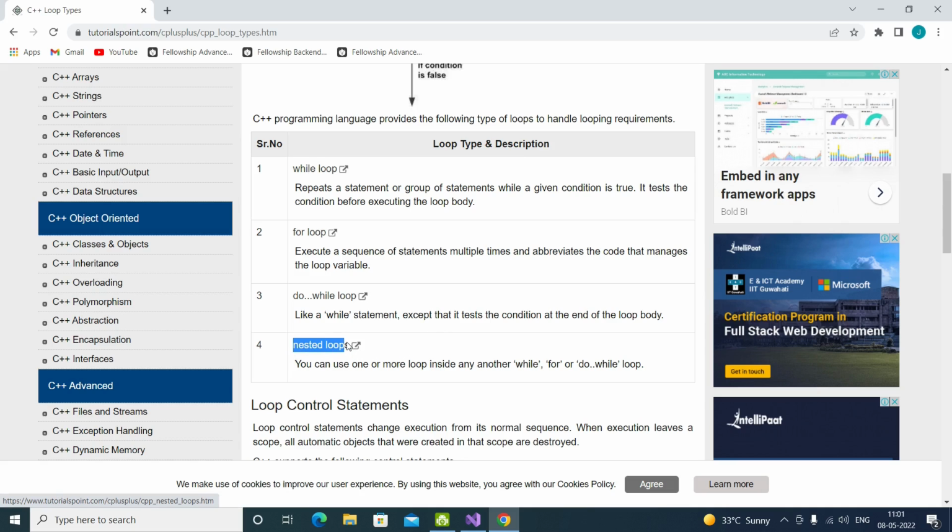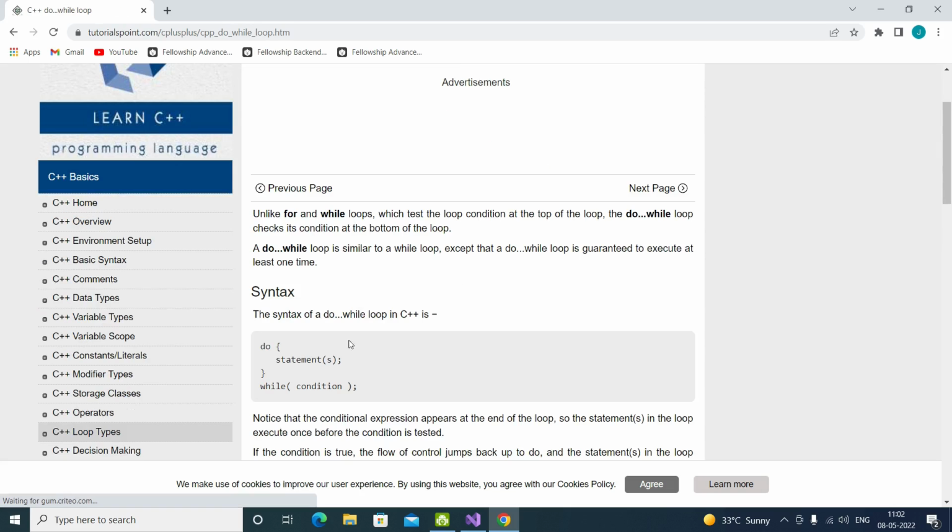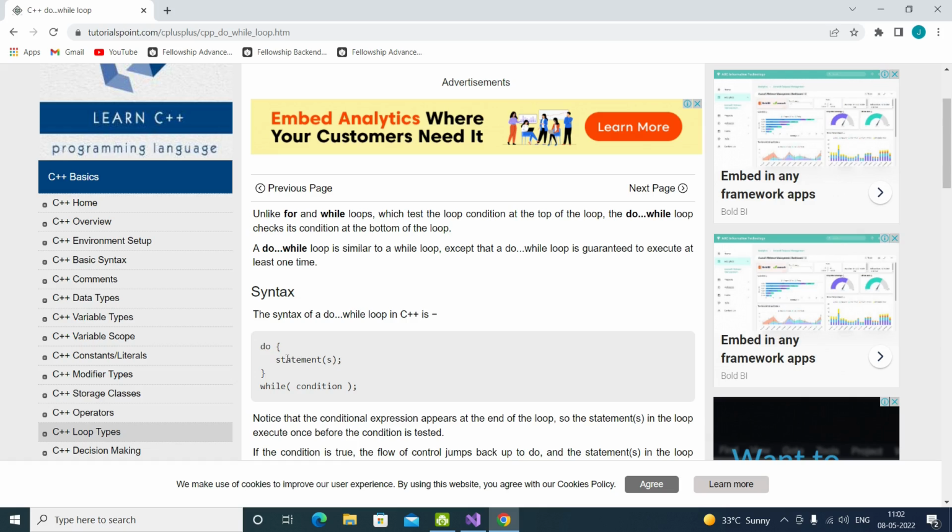Let's look at a very easy but complex topic, and you have to build that mindset, which my playlist is going to help you with. Okay, so the do while loop. This is the syntax of the do while loop: do this thing. First of all, let's see the difference.